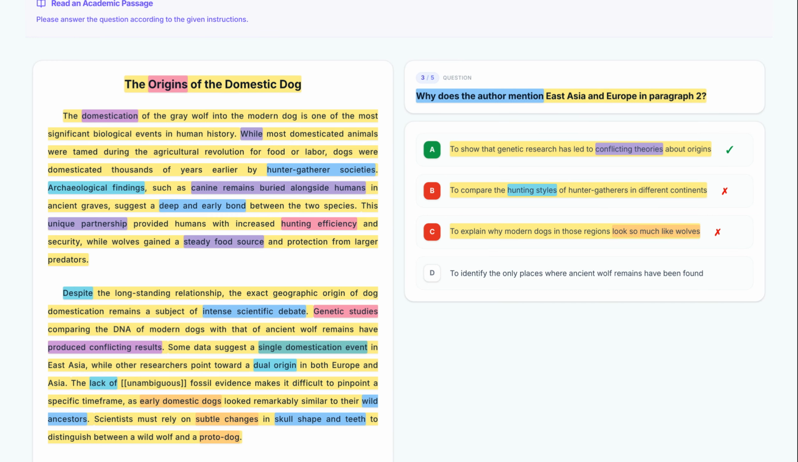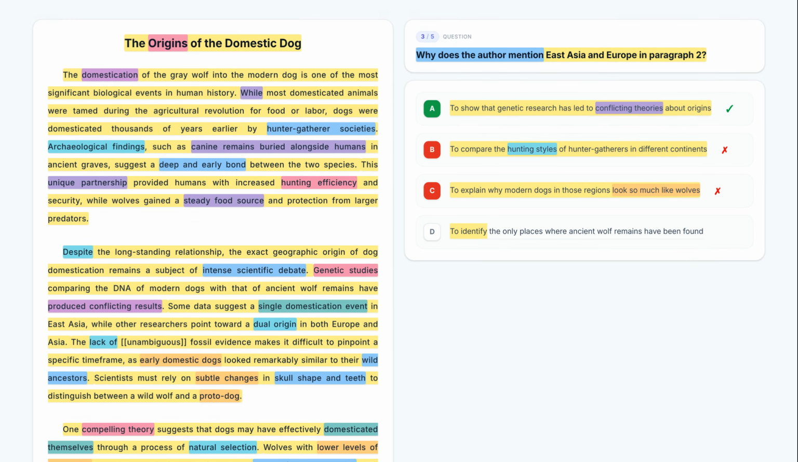Finally, let's look at option D. To identify the only places where ancient wolf remains have been found. Option D says these are the only places where remains were found. The text never says only, it says some data suggest these areas, implying they are the subject of debate, not the exclusive sites. Eliminate it.